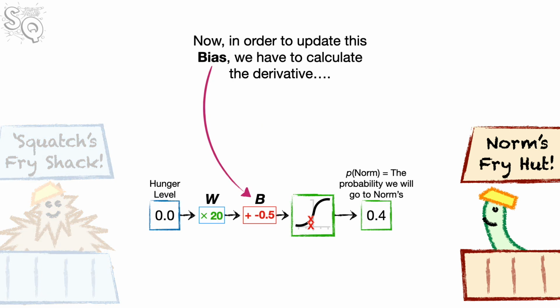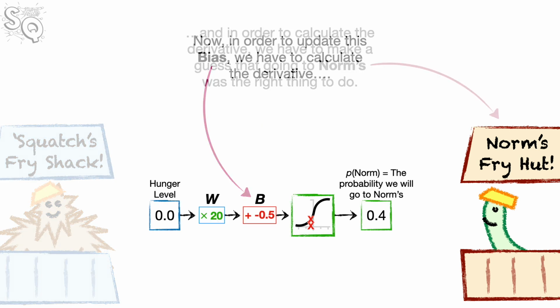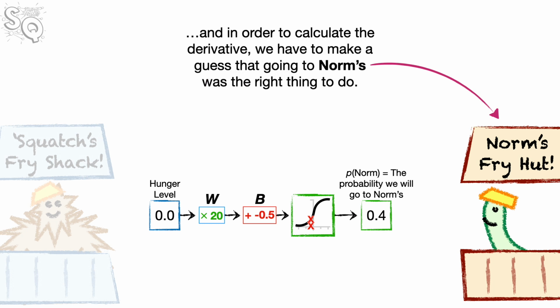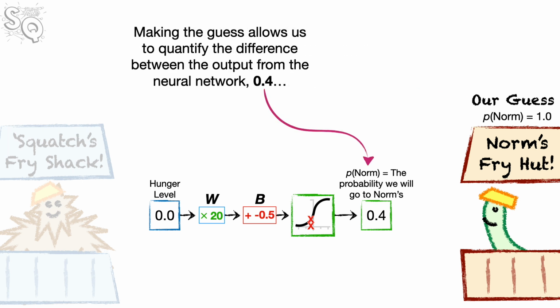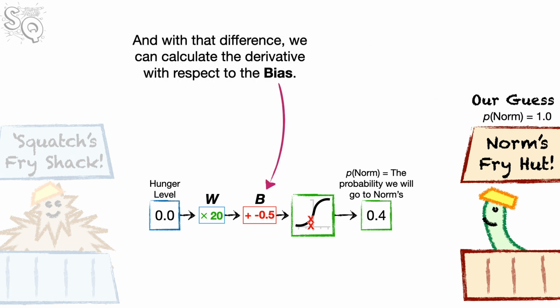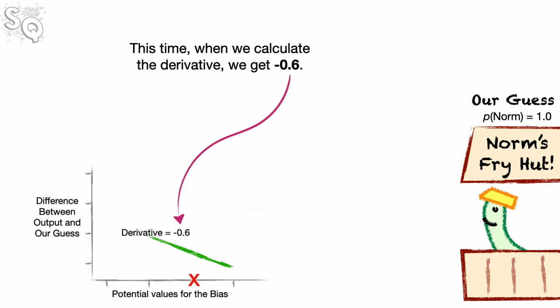Now, in order to update this bias, we have to calculate the derivative. And in order to calculate the derivative, we have to make a guess that going to Norm's was the right thing to do. And if going to Norm's is the right thing to do, then ideally, the probability of visiting Norm's should be 1.0. Making the guess allows us to quantify the difference between the output from the neural network, 0.4, and the ideal value, 1.0. And with that difference, we can calculate the derivative with respect to the bias. This time, when we calculate the derivative, we get -0.6.